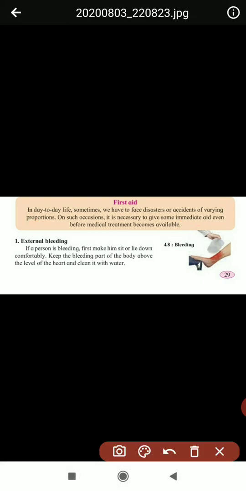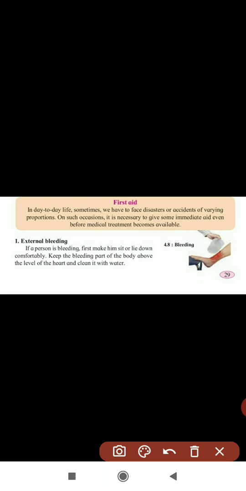See children, first aid means, suddenly if any accident occurs, at that time we have to give some immediate help to that person before taking him to the hospital.